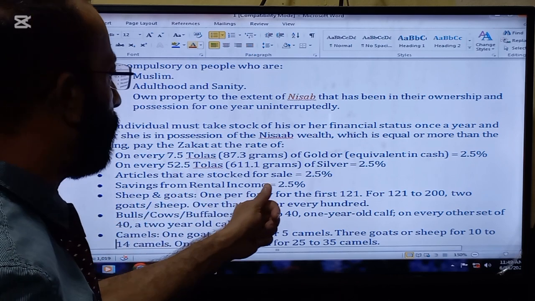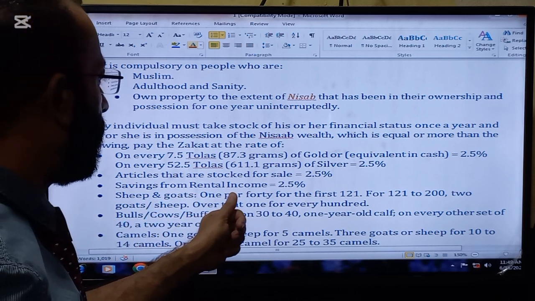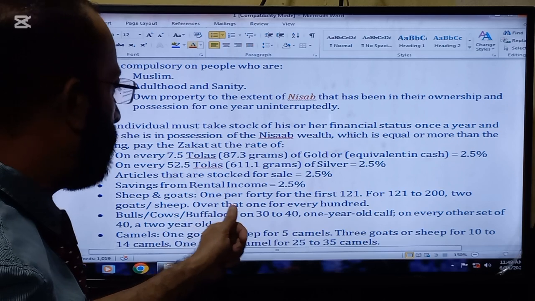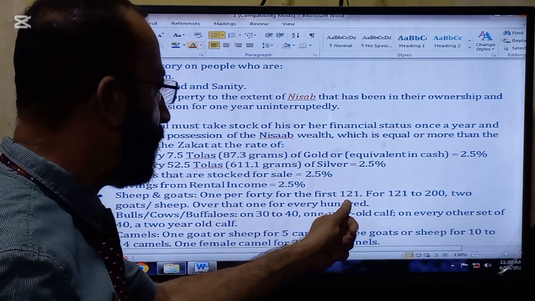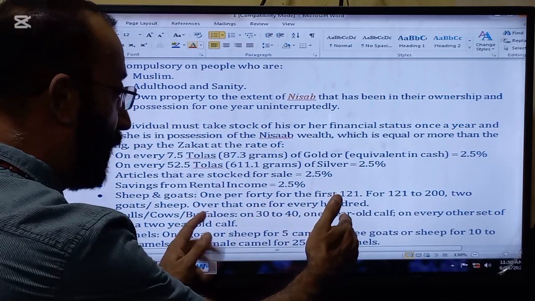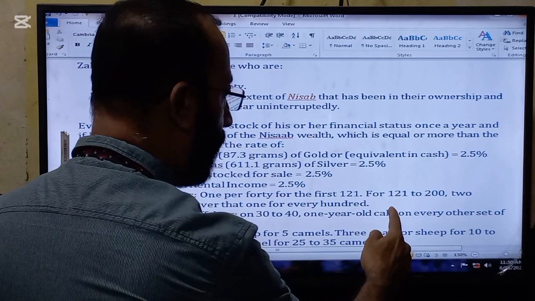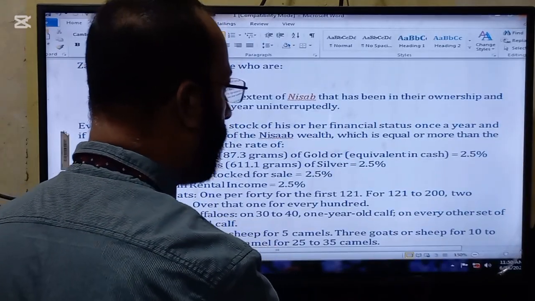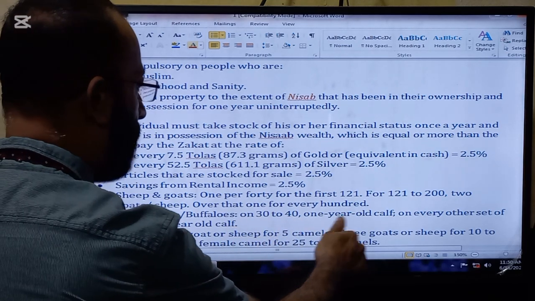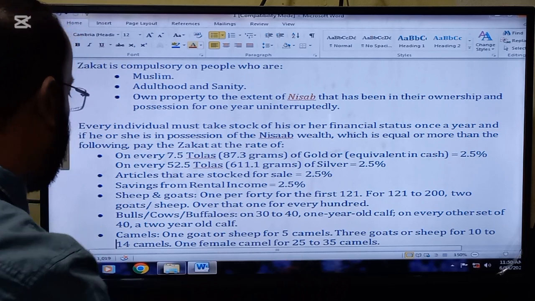Articles that are stocked for sale, 2.5%. Savings from rental income, 2.5%. Sheep and goats, 1 per 40 for the first 121. And after that, from 121 to 200, 2 goats or sheep. Over that, 1 for every 100. So this is actually the rate of the zakat.